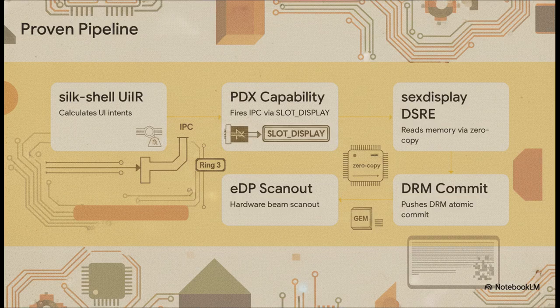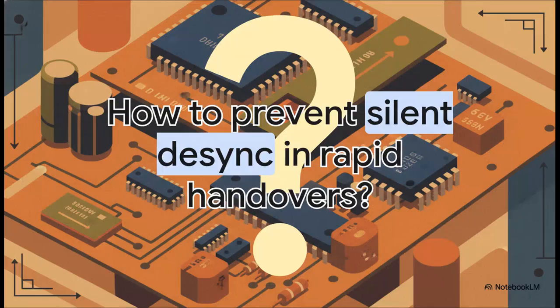Sexdisplay, functioning as our DSRE, wakes up, reads the memory zero copy, and shoves it directly into a DRM atomic commit and the gem-dump buffers. It lands flawlessly at the EDP scanout. So we have this incredibly fast, mathematically provable graphics pipeline built out of raw CPU primitives. But it begs a really critical question.